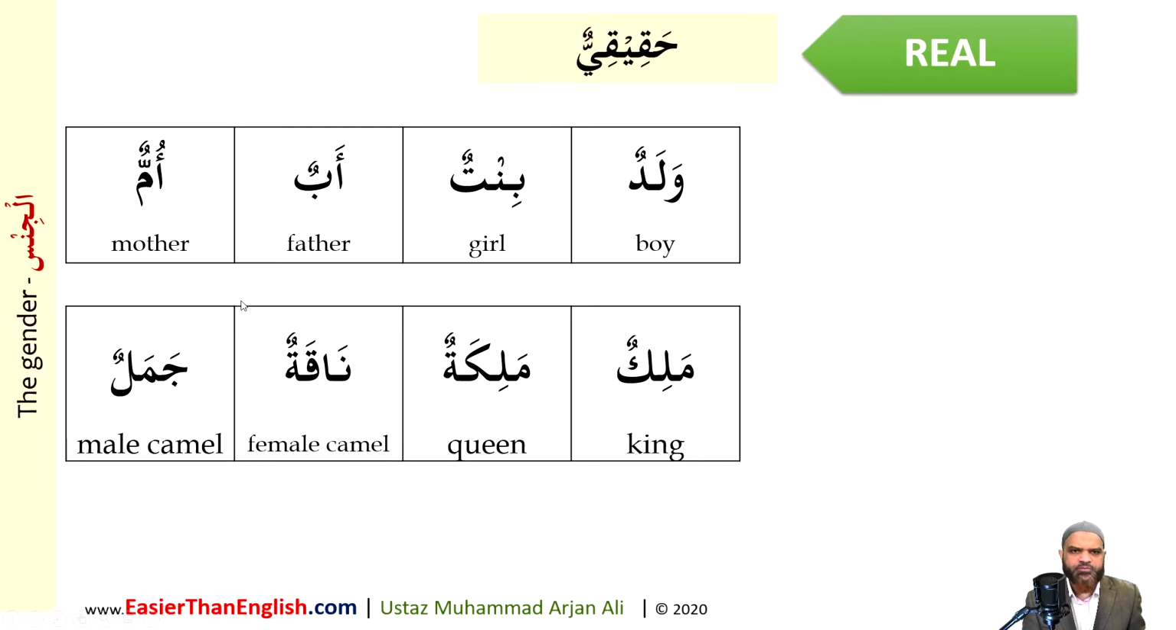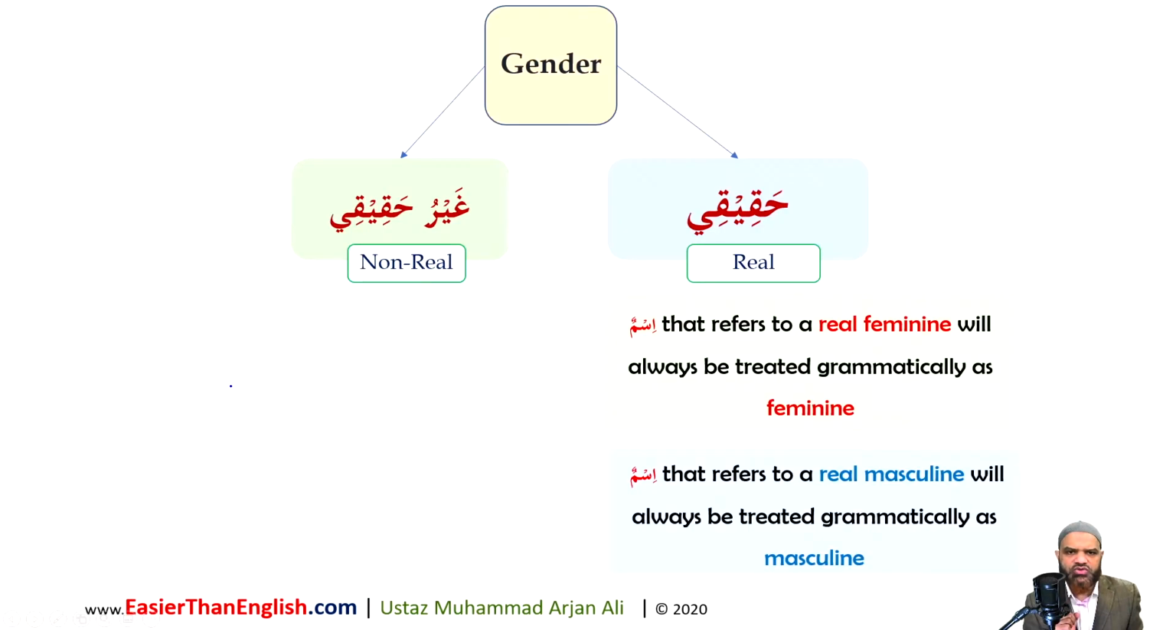Reality is reality. So again, from the meaning of the word, you can easily tell waladun, boy, masculine, bintun, girl, feminine, abun, father, masculine, ummun, mother, feminine. Then we have other words like malikun, king, of course masculine, malikatun, queen, of course feminine, naqatun, female camel, of course will be treated as feminine, and jamalun, male camel, will be treated as masculine. So you can see that very easy. All you need to do is look at the meaning of the word. If it has a natural gender, it will be treated as it is. So the first and most important rule, reality is reality.